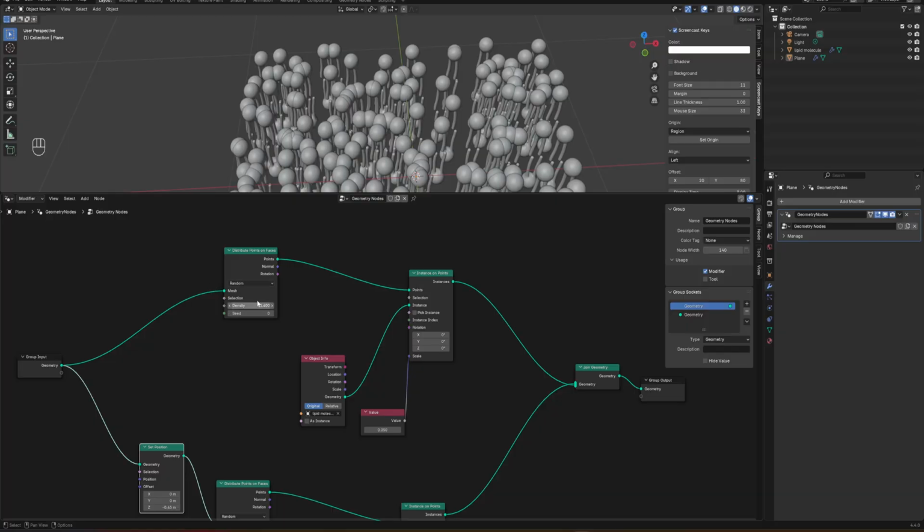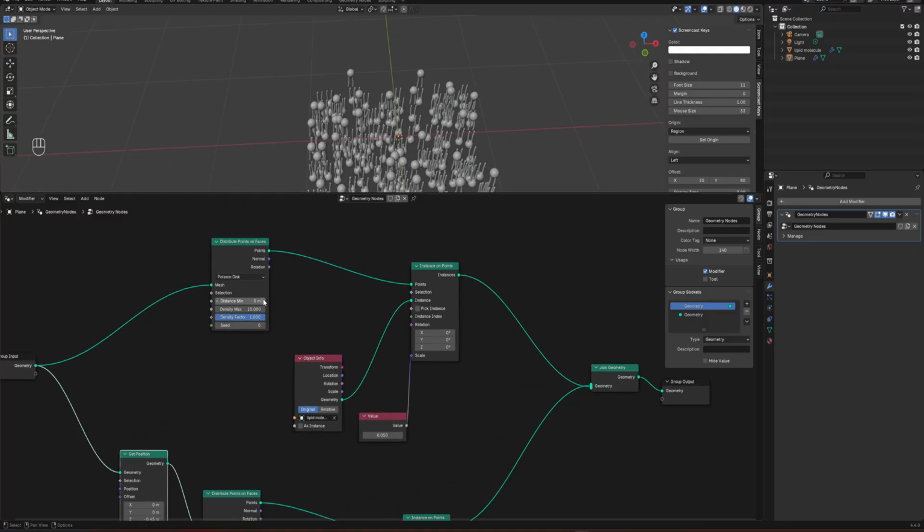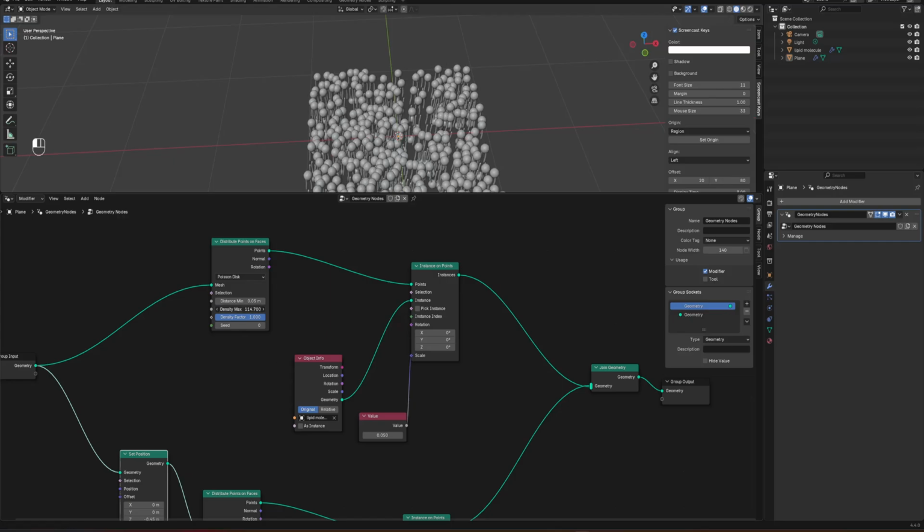What you can do is go to this distribute points on faces and change the random to Poisson distribution, and then specify the distance at which you don't want to have collision or co-localization, I guess. I'll go for 0.05 and then I'll change this density like that. You can increase this distance, so then the lipid molecules will be farther apart than in the previous case.